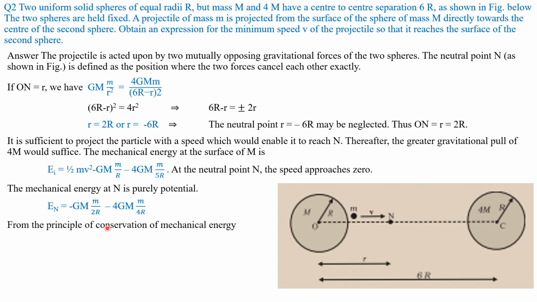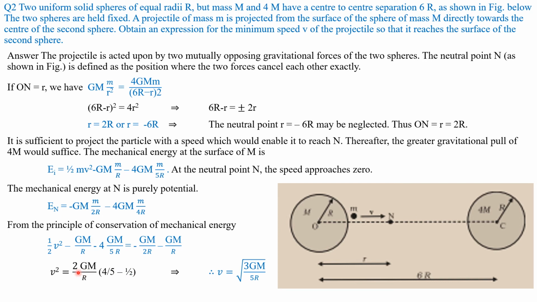Therefore, from the principle of conservation of mechanical energy, we get ½v² = GM/R − 4GM/5R. Simplifying this equation, equating it to 0, we get v² = 2GM/R × (4/5 − ½).